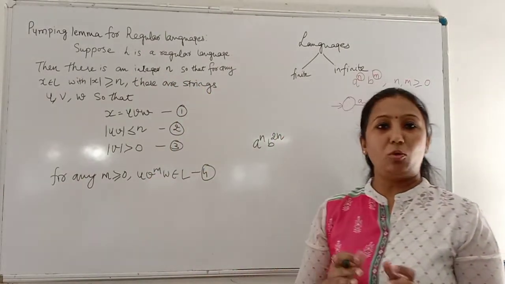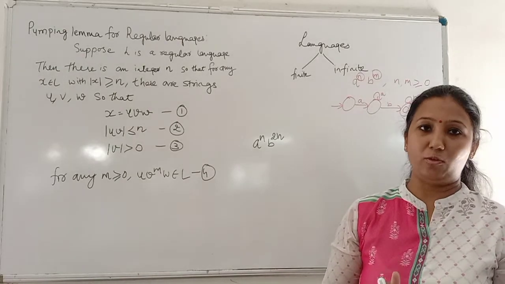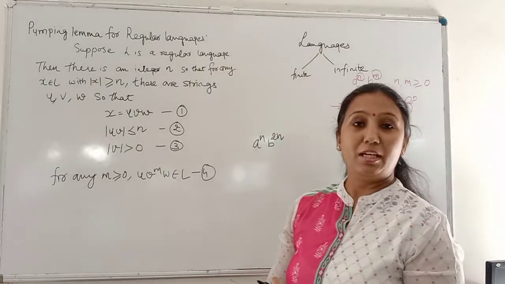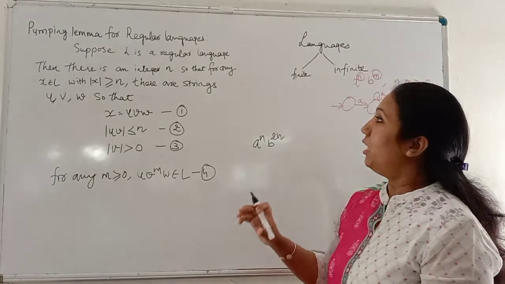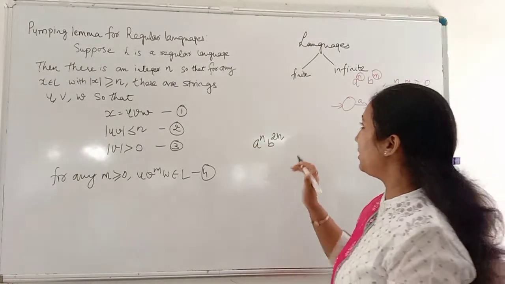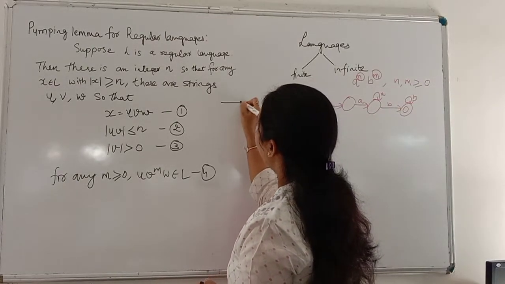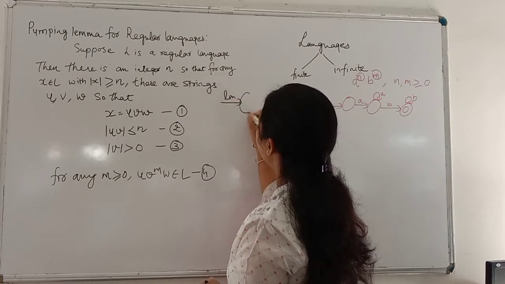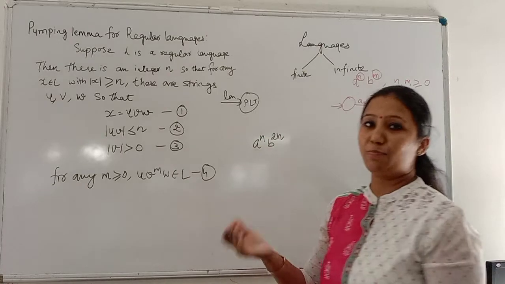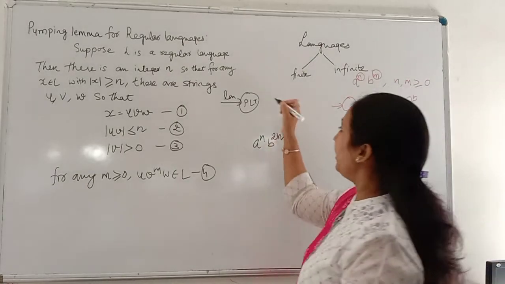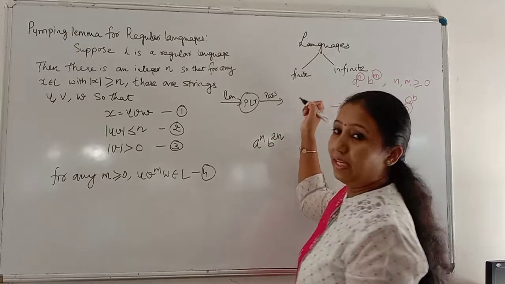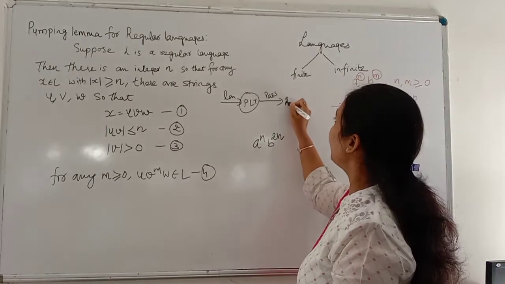It is not the only method to check whether a language is regular or not, but it is obviously one of the methods. The pumping lemma is called a negativity test. The reason is, whenever any language is given for a pumping lemma test, and if it passes the test, then we cannot say that it is a regular language.